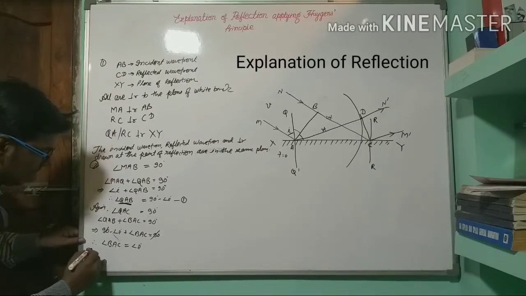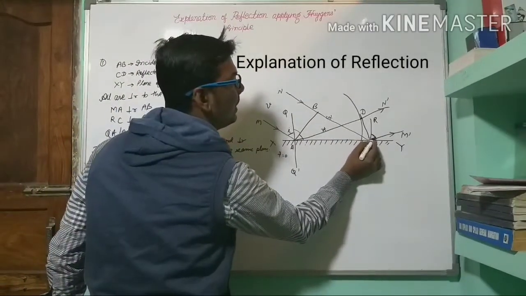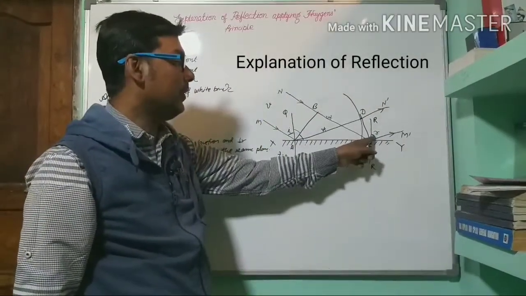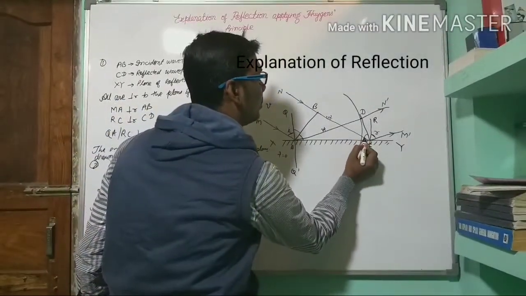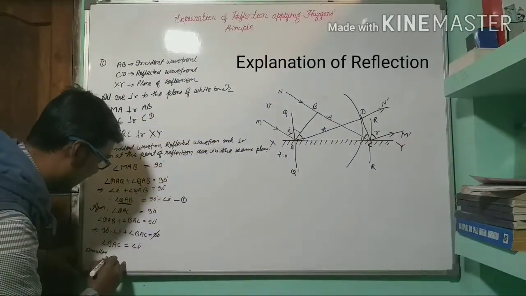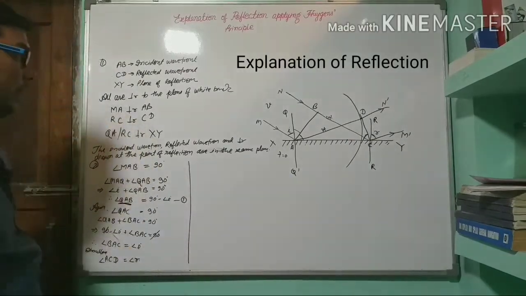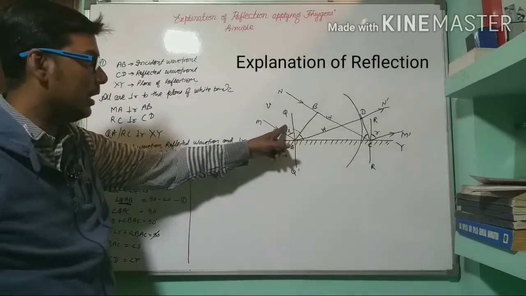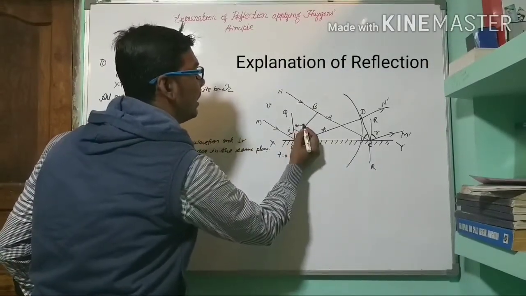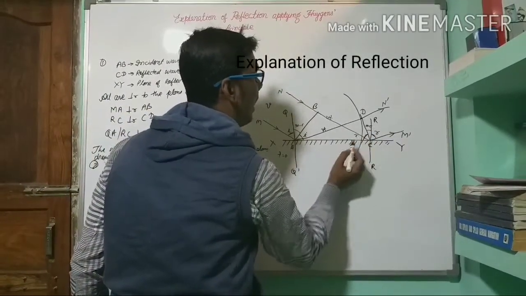Similarly, at this place, if this is angle R, meaning the angle of reflection, then in the same way we can show that angle ACD will be angle R. So what we did from here: we obtained this angle as I, this will be 90 minus I. In the same way here, this will be 90 minus R and this will be R.